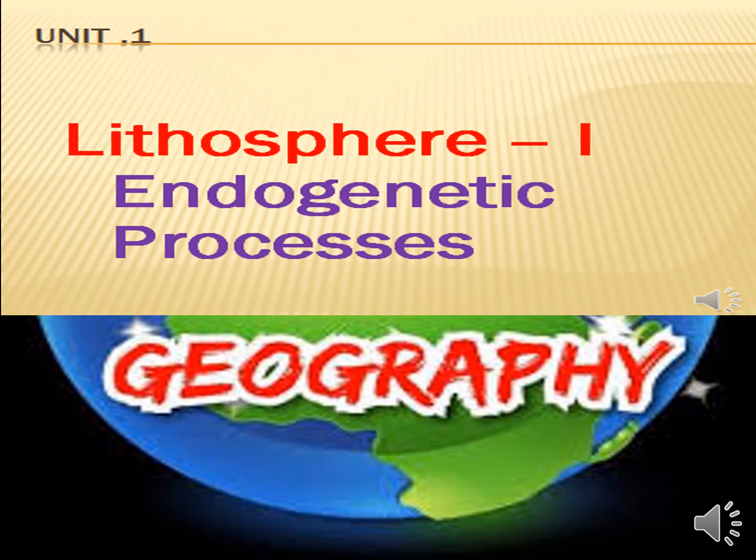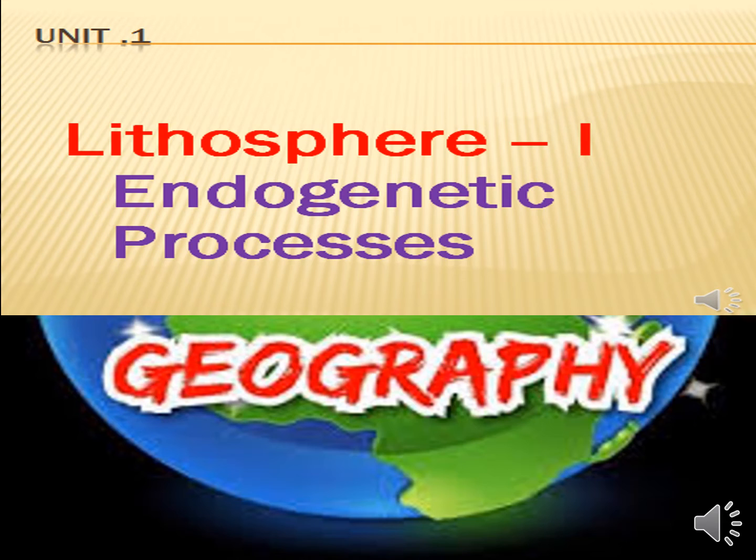In the same lesson we saw about the geomorphic process. In the geomorphic process there are 2 types of process: internal process and external process. The internal process is also called the endogenetic process and the external process is also called the exogenetic process. The internal process is caused by radioactivity. Then plate tectonics. There are types of plate boundaries: convergent boundary, divergent boundary, and conservative or transform boundary.